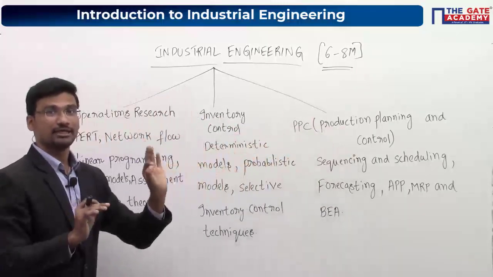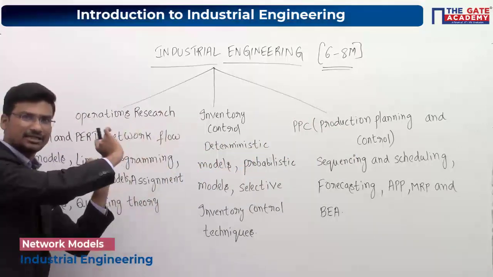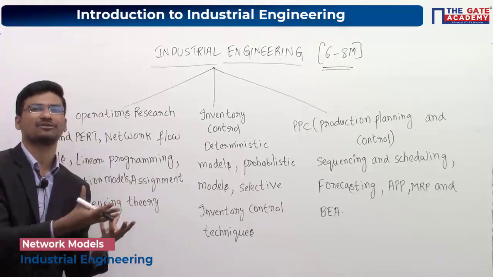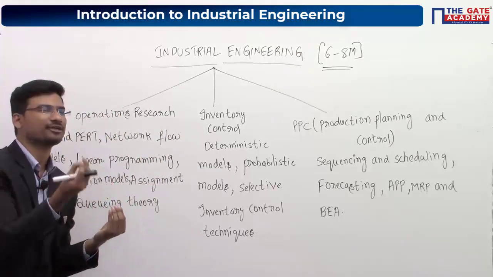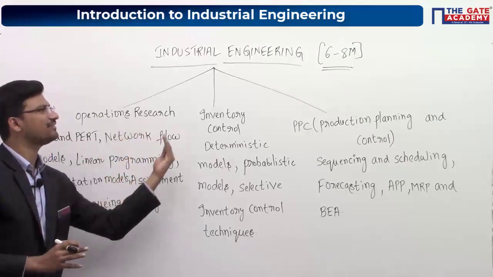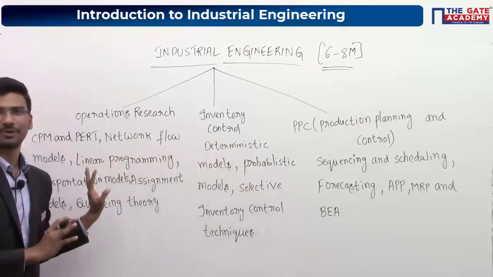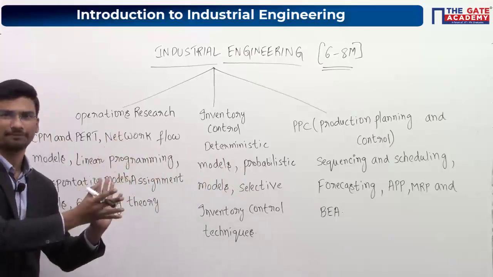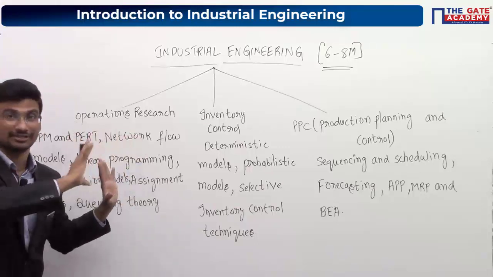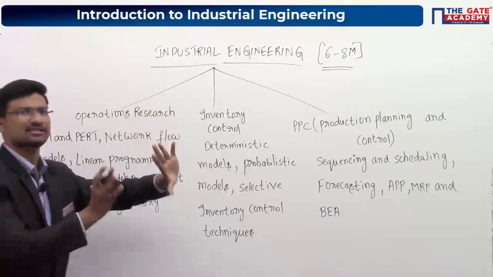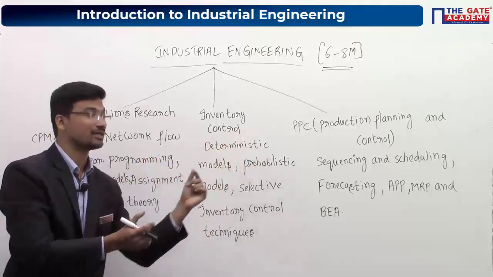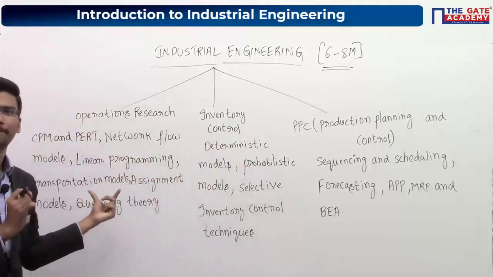As far as your syllabus is considered, the operations research part has more weightage, in the sense that more topics will be there. So we'll spend more time on operations research because it is a lengthy part. Compared to inventory control and PPC, operations research takes around 60 to 65 percent of the time. The remaining time we'll spend on the other two parts, which are a little bit smaller.